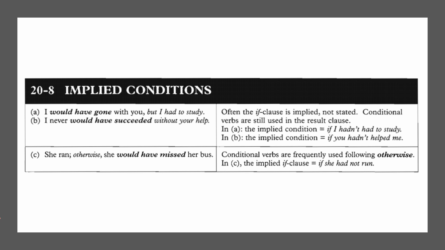Implied condition. I would have gone with you, but I had to study. Often, the if clause is implied, not stated. Conditional verbs are still used in the result clause. For point A, the implied condition is, if I hadn't had to study, I would have gone with you. Yeah, that is the implied condition. For B, I never would have succeeded without your help. The implied condition, if you hadn't helped me, I never would have succeeded.